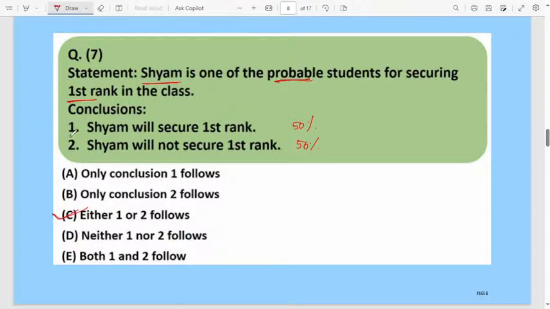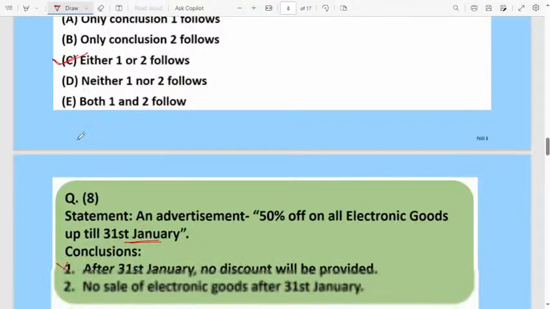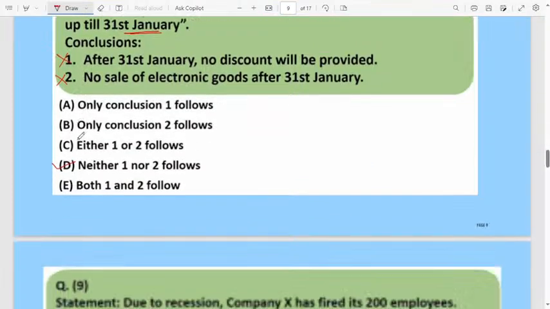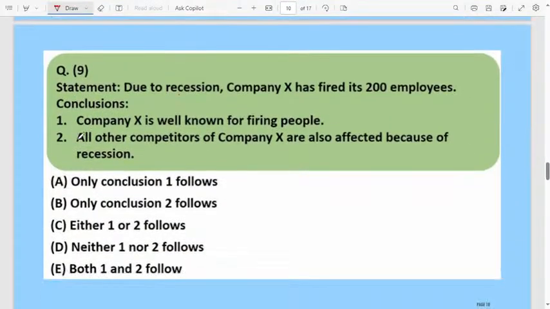Here both the conclusions may be right or may be wrong. There will be a 50% chance. In that case we will use either 1 or 2 follows, as we discussed in the last class. But here, in the advertisement, both the conclusions are wrong. That's why neither 1 nor 2 follows. Out of 2, no one will follow. Then move to the next question, question number 9.